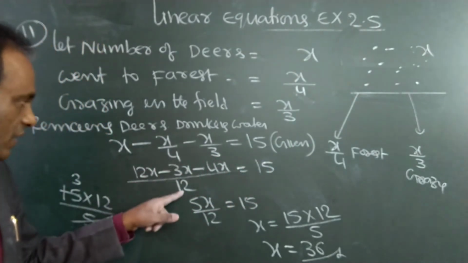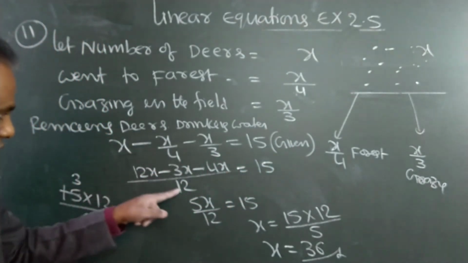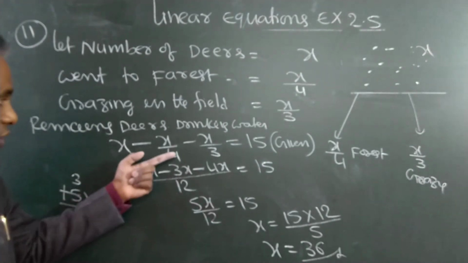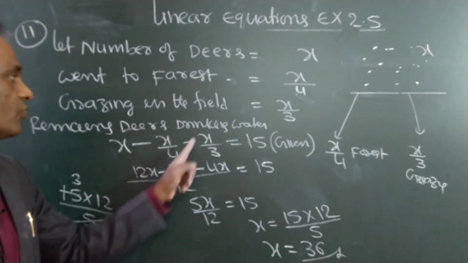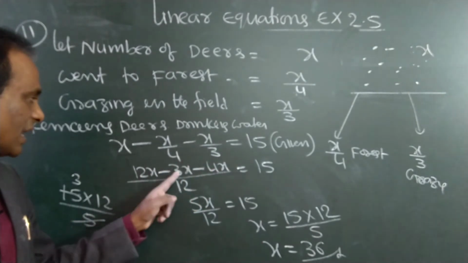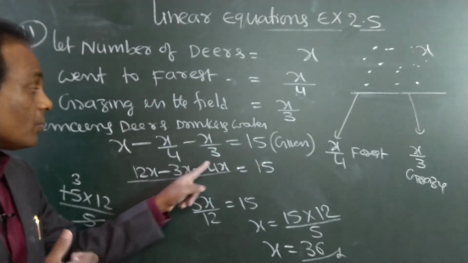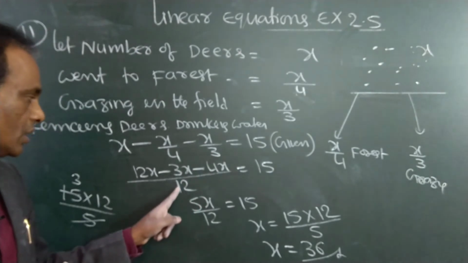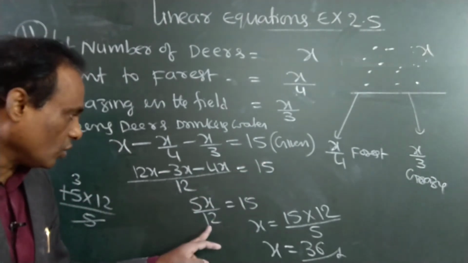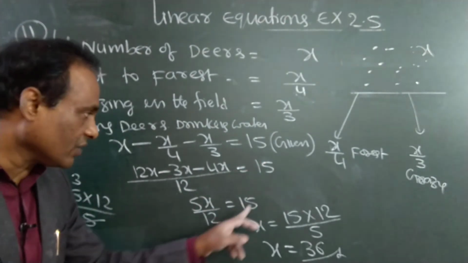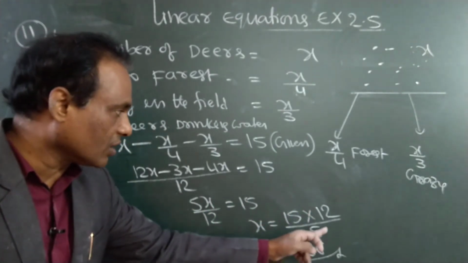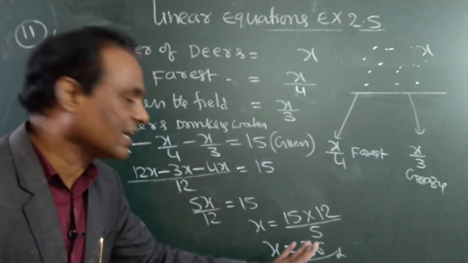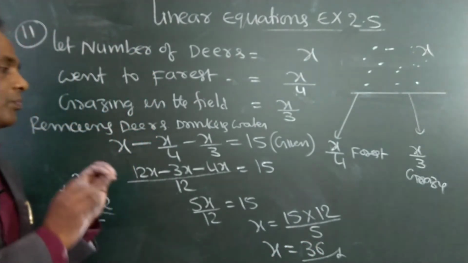So 3 4s are 12, LCM, 12 by 1, 12 times x, 12x. 4 3s are 12, 3 times x, 3x. 3 4s are 12, 4 times x, 4x. 12 minus 3 is 9, 9 minus 4 is 5, so 5x by 12 is equal to 15. 12 goes to that side; here it is division, so it will become multiplication. Here it is multiplication, it will become the denominator. 15 times 12 by 5, 5 3s are 15, 3 12s are 36 deer total. So the problem is over.